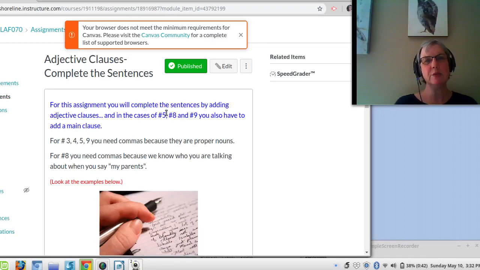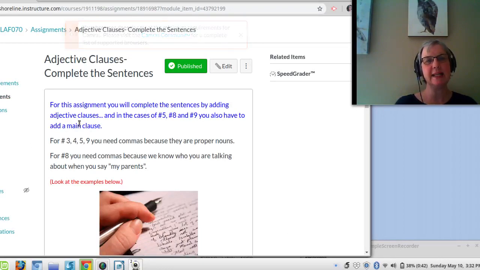For this assignment, you will complete the sentences by adding adjective clauses, and in the case of 5, 8, and 9, you also have to add a main clause. In other words, you need a sentence. An adjective clause goes with a noun. You still need the sentence. You still need the subject and the verb phrase. The adjective clause just goes with the noun.